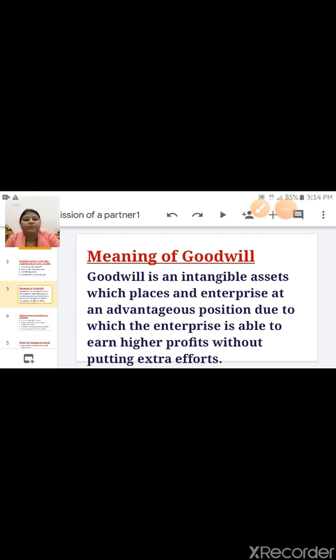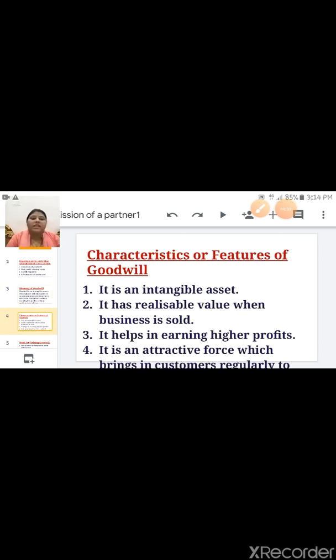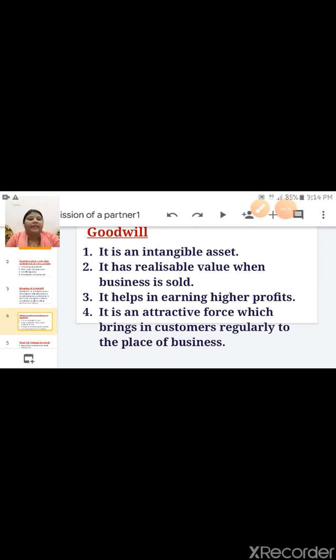Next is characteristics or features of goodwill. First is, it is an intangible asset. Intangible asset means which cannot be seen or touched. Next is, it has realizable value when business is sold.